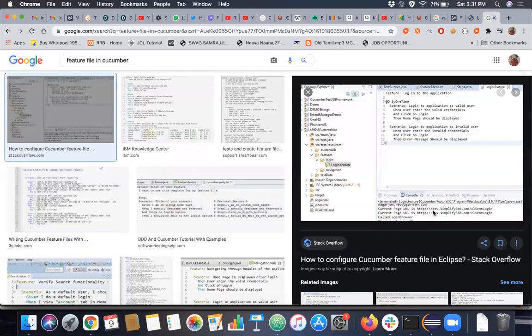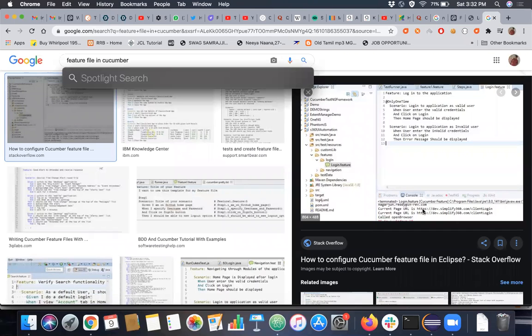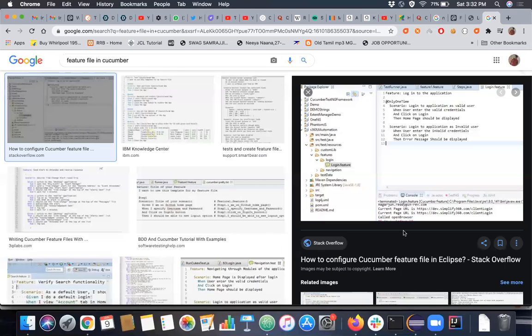Okay, I'll say. One of the biggest downsides is you have to do everything verbally, right? You have to write down everything here in a very descriptive way. If you are going to automate thousands and thousands of test cases, then this is a painful process. You have to give a scenario for each and every test case and handle all these steps.